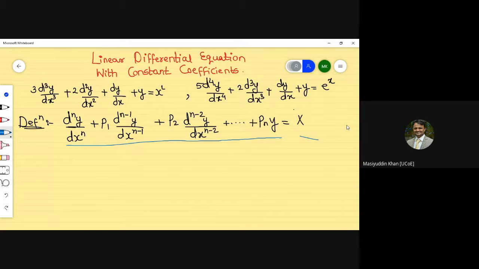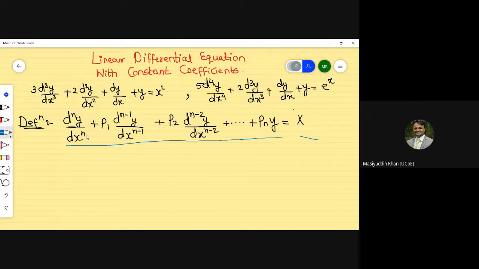The left hand side part is known as the complementary function, but the right hand side part is known as the particular integral. We'll come to this later and explain the types of complementary functions and the types of particular integral. But the solution totally depends on complementary functions.